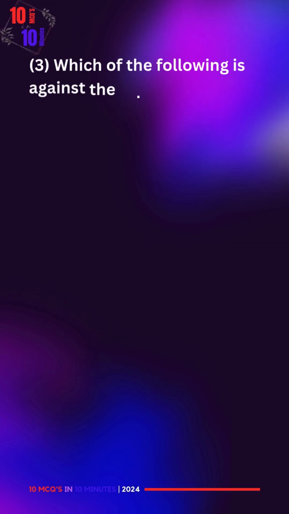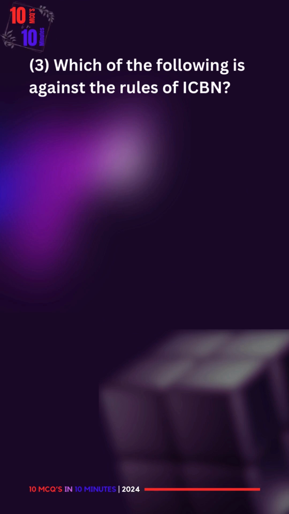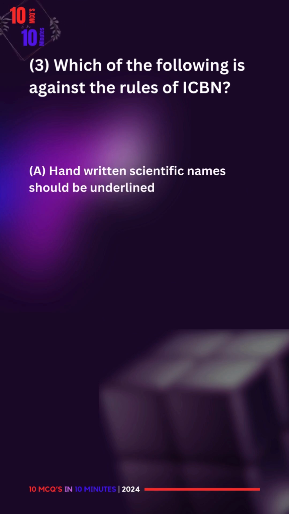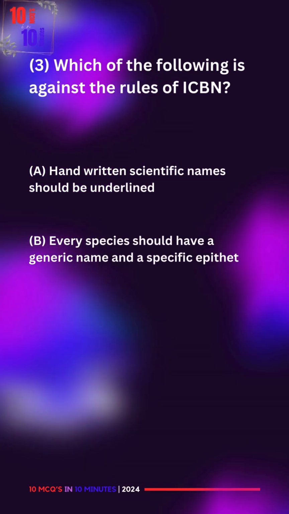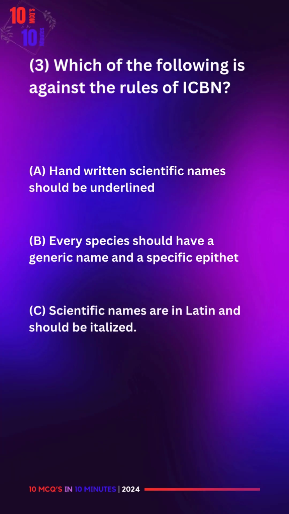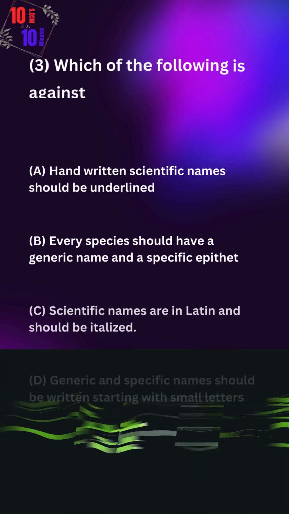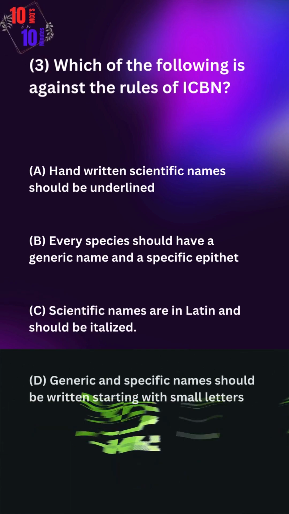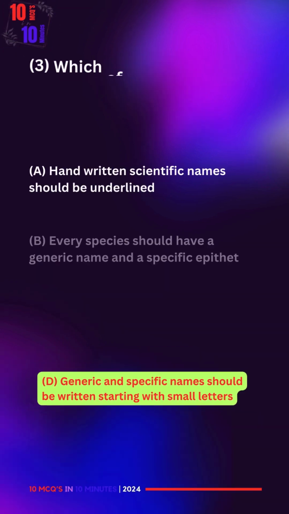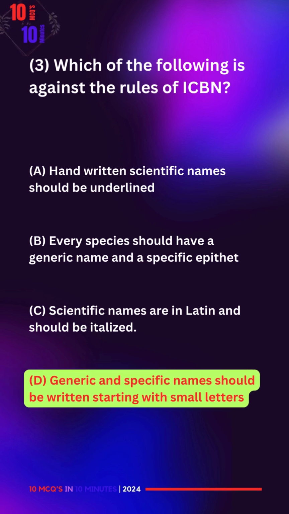3. Which of the following is against the rules of ICVN? A. Handwritten scientific names should be underlined. B. Every species should have a generic name and a specific epithet. C. Scientific names are in Latin and should be italicized. D. Generic and specific names should be written starting with small letters. The correct answer is D.